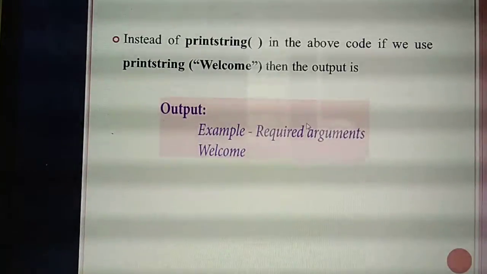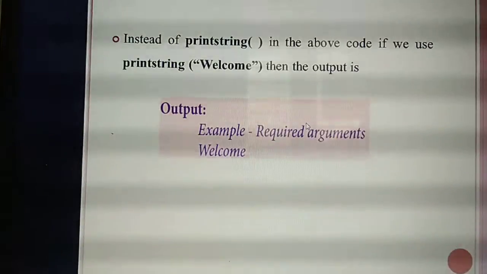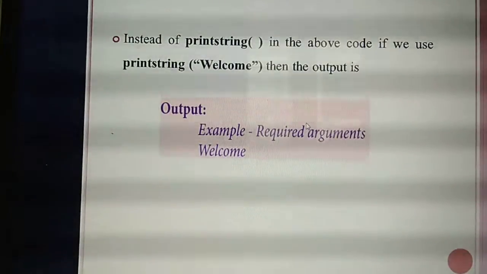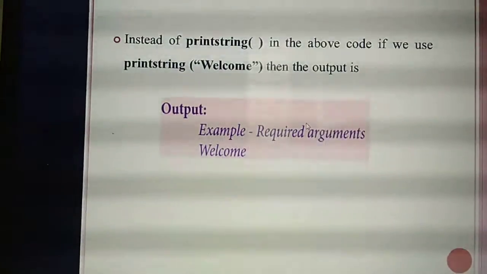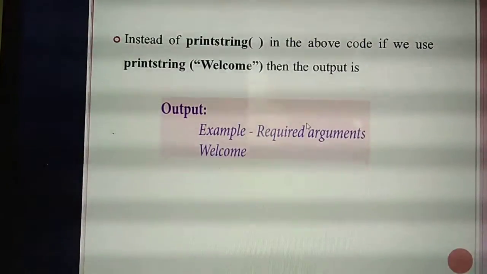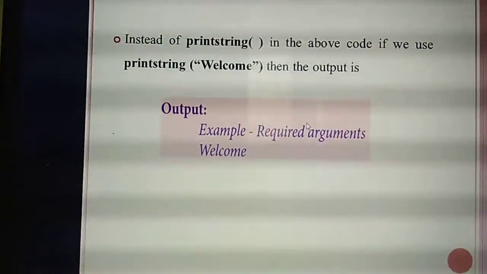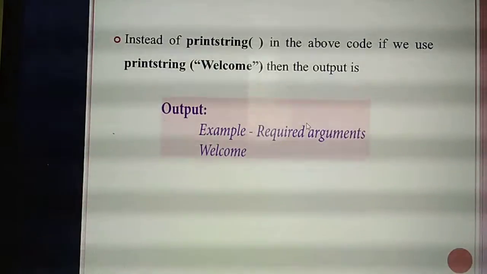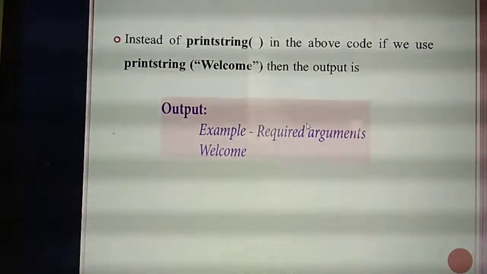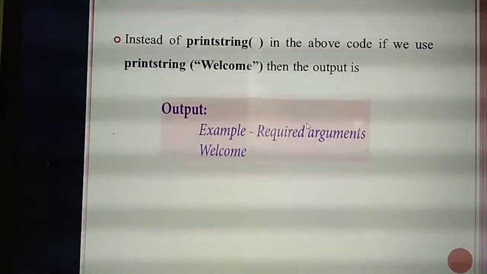So first line you are getting the output as example required arguments. That is the first line you are giving in the print statement. So in the place of str what you are giving, I said welcome. Okay. So if you give welcome you will get output as welcome. If you are giving hi you will get the output as hi. Understand about the required arguments?